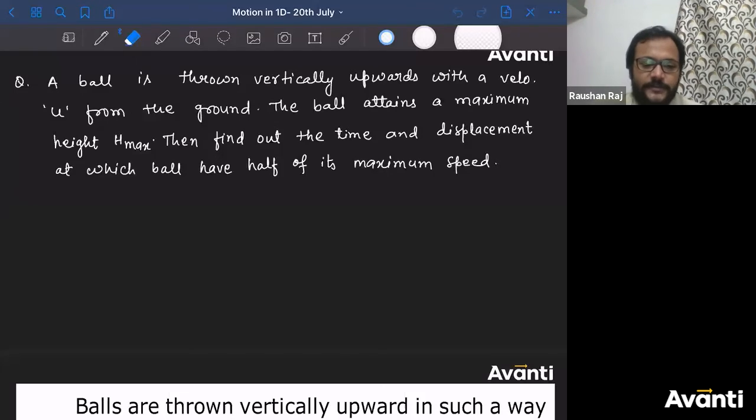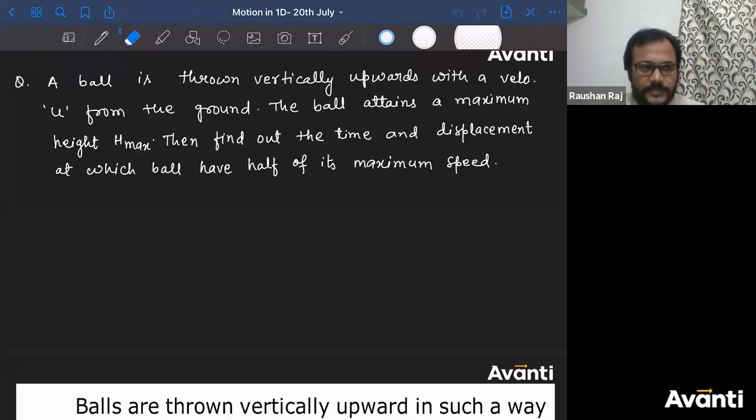Vineet, the time taken for the particle to reach the maximum height is u by g. And Vineet and Ritvika have answered that only. So Ritvika and Vineet, please check your answer for the time taken. The question is not to find out the time taken by the particle to reach maximum height. The question is, find out the time and displacement at which the ball will have half of its maximum speed.